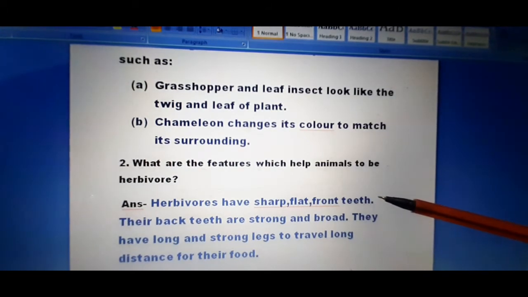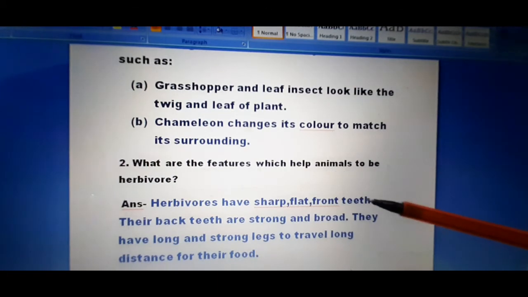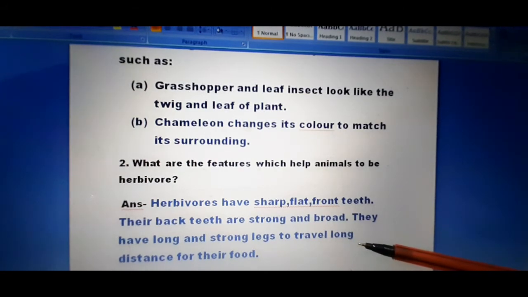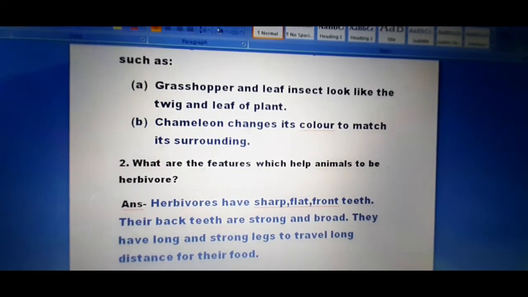Okay, again I am repeating. What are the features which help an animal to be a herbivore? Herbivores have sharp flat front teeth. Their back teeth are strong and broad. They have long and strong legs to travel long distances for their food. And this is your last question answer of the HOT question.